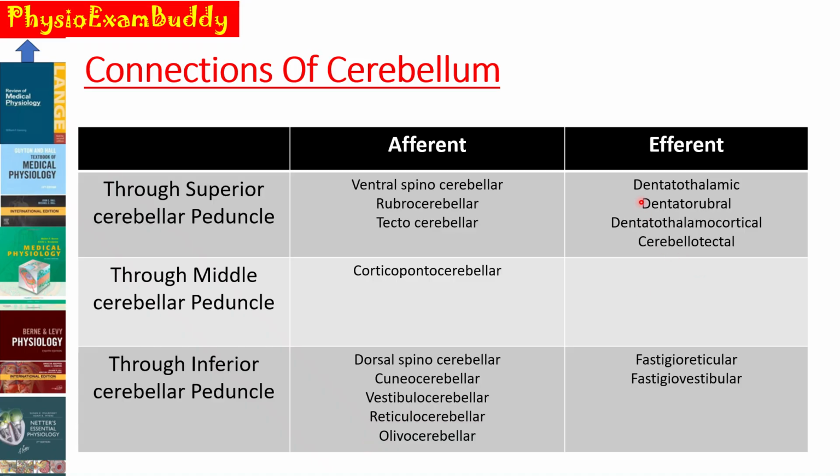And the efferent connections that leave the cerebellum through the superior cerebellar peduncle into the brainstem are dentatothalamic, dentatorubral, dentatothalamo-cortical as well as cerebellotectal pathways. Through the middle cerebellar peduncle there are no efferent connections, and the efferent connections through the inferior cerebellar peduncle are the fastigio-reticular as well as the fastigio-vestibular pathway.